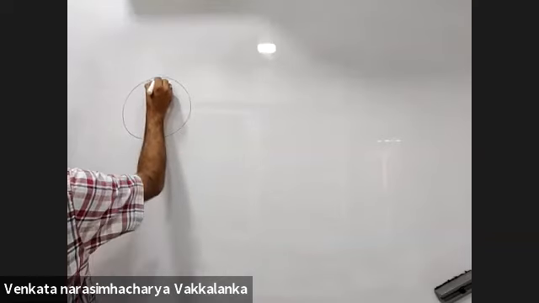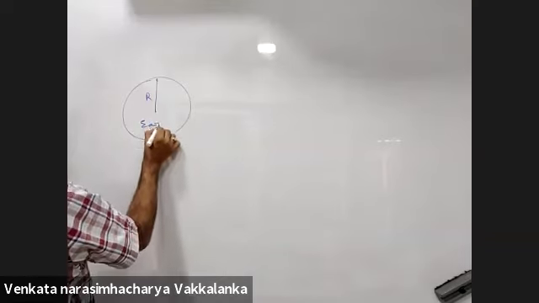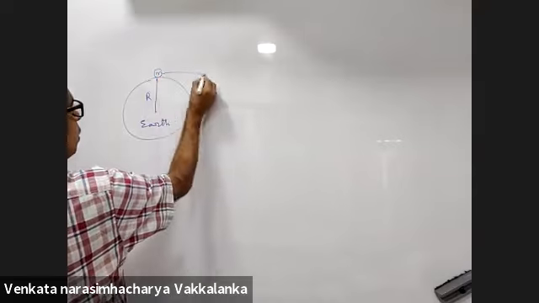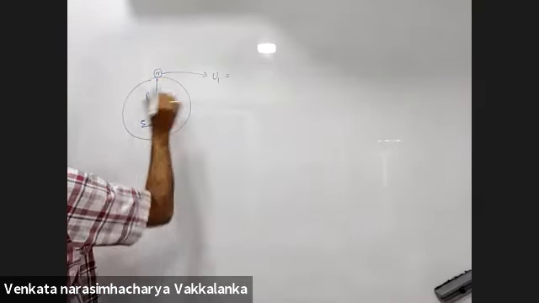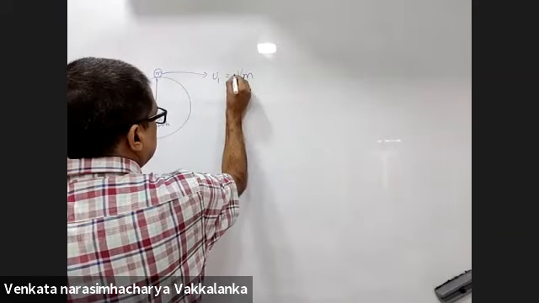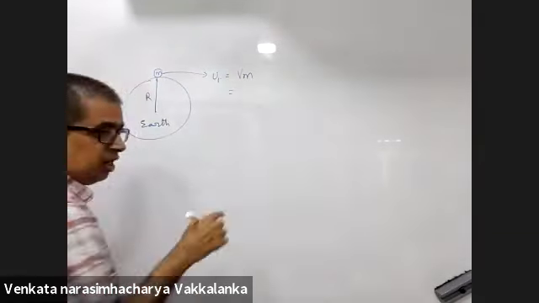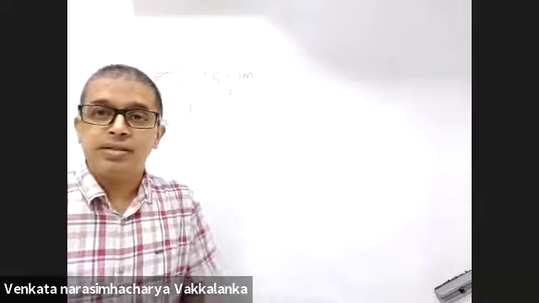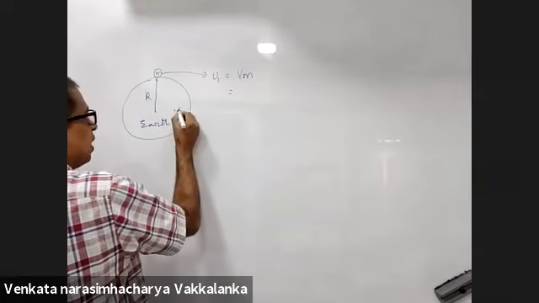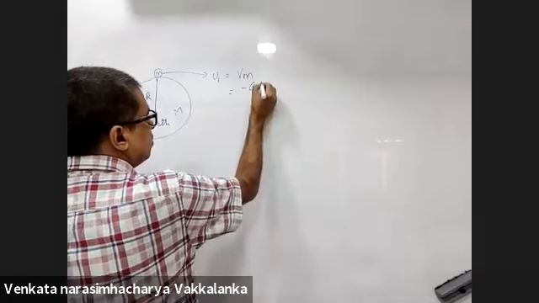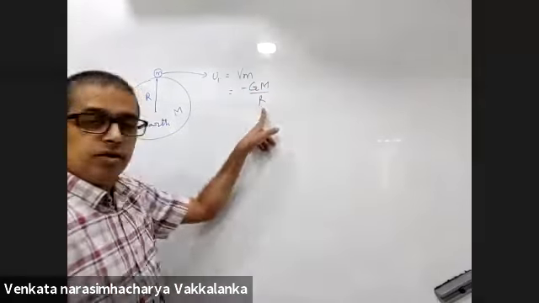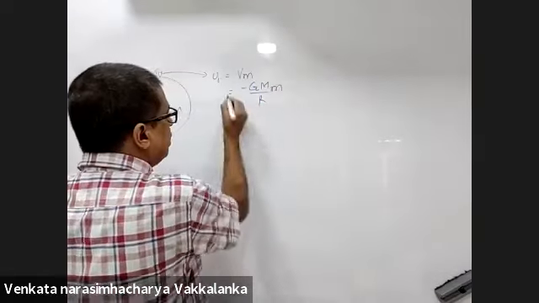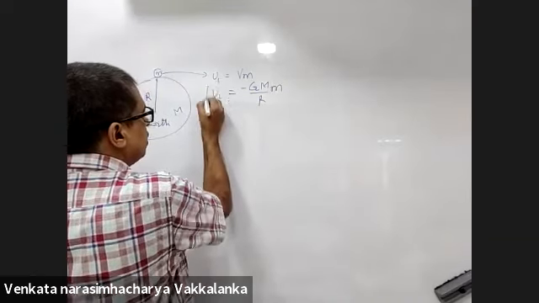Now, if a body is kept here of mass small m, what will be the potential energy of the body here? Potential into small m. We have defined this in the start. So this will be due to mass of Earth. What will be the potential on the surface? Minus GM by R. This is the potential due to Earth on the surface of Earth, into small m. This is U initial.